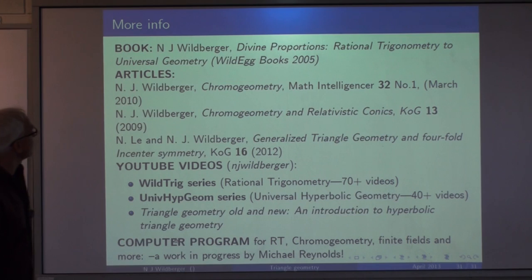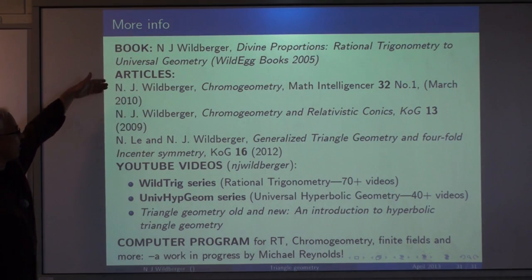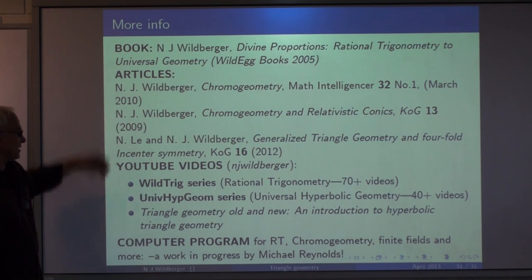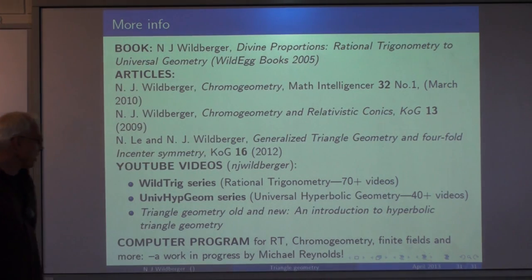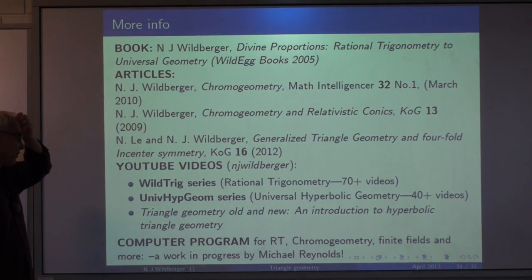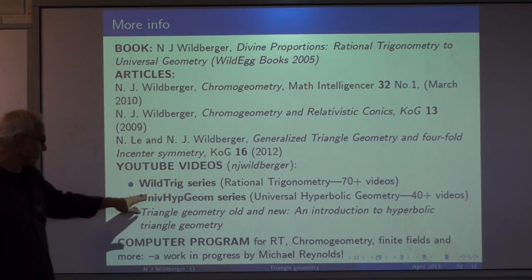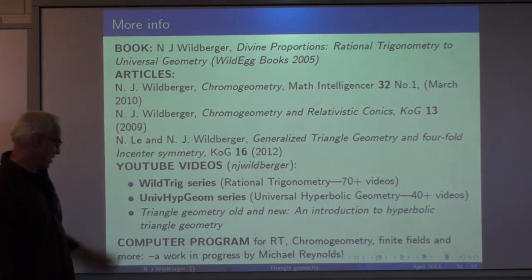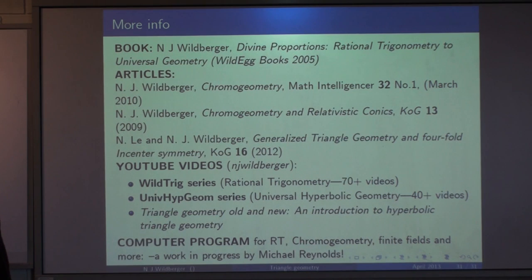Okay, so in terms of references and more information, there's my book on rational trigonometry. There are some articles on chromogeometry, and the main article supporting this lecture, which I've mentioned, by Nguyen Le and myself, that appeared in COG. Also on my YouTube channel, there are various series. There's a Wild Trig series that teaches you all about rational trigonometry. There's universal hyperbolic geometry, which teaches you about universal hyperbolic geometry. There's a previous lecture from last year on hyperbolic triangle geometry.